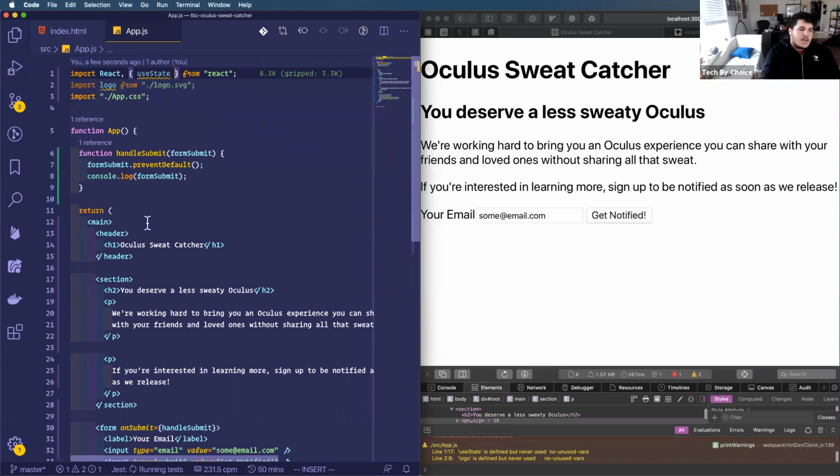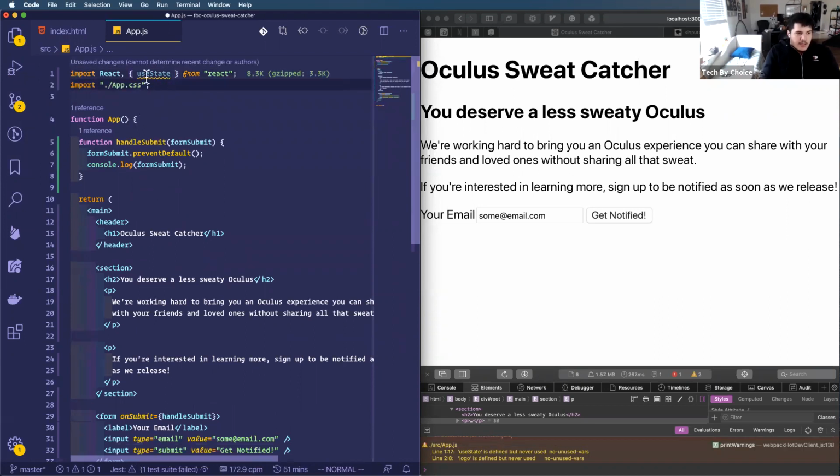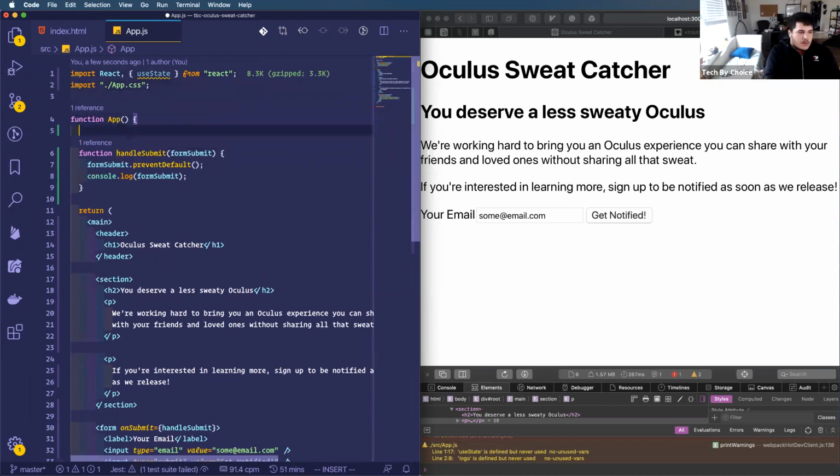Now, what this method is going to allow me to do is give this component, or this function app that we're building here, a little bit of memory, right? And again, all of these different parts of React are very well documented in react.js.org.